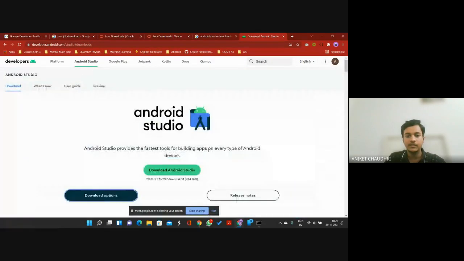And since it's a bit large file, it will take some time, about half an hour to completely set up. So please be patient while the Android Studio is being installed. And also please do not open many applications during the installation process. It will hamper the computer speed.